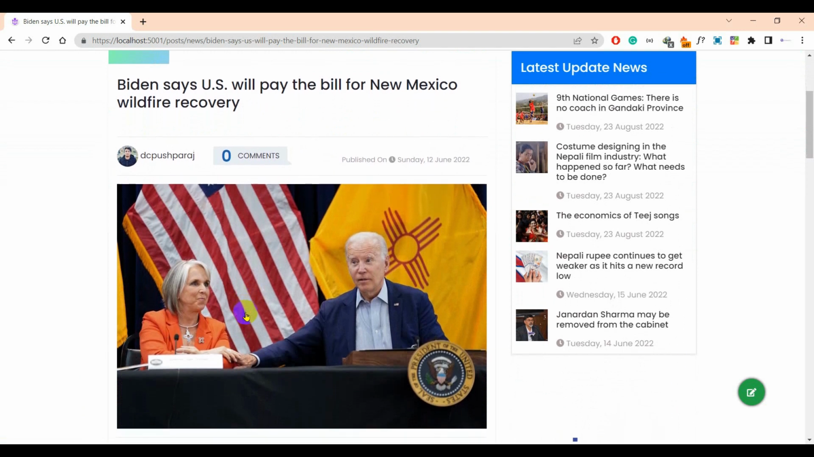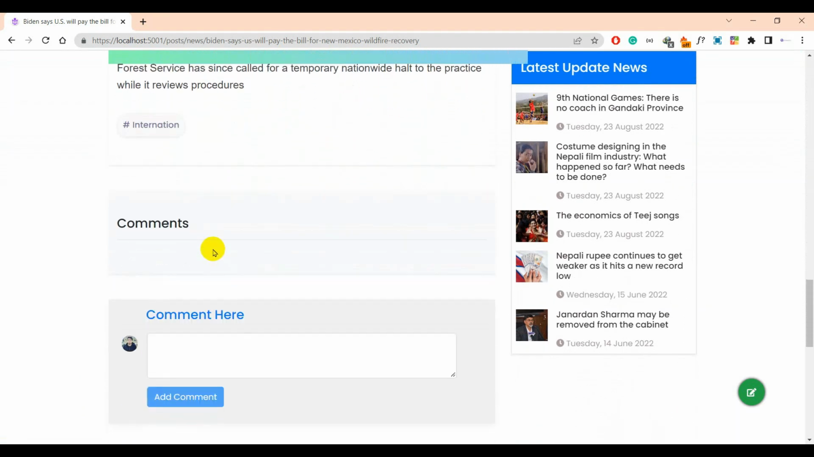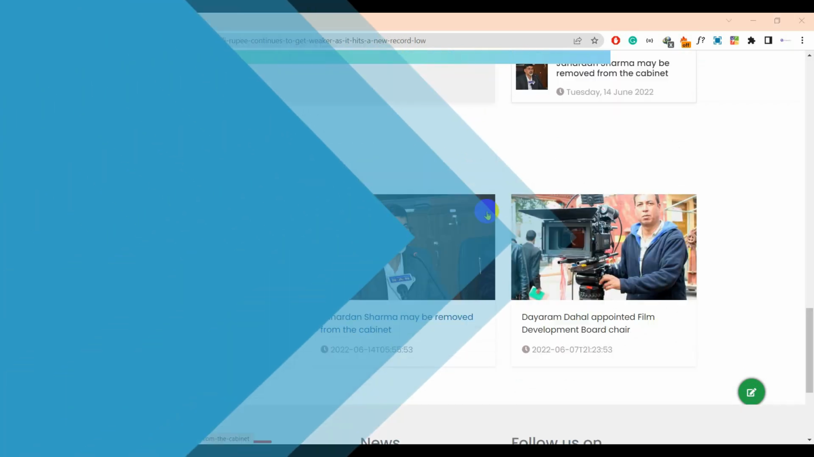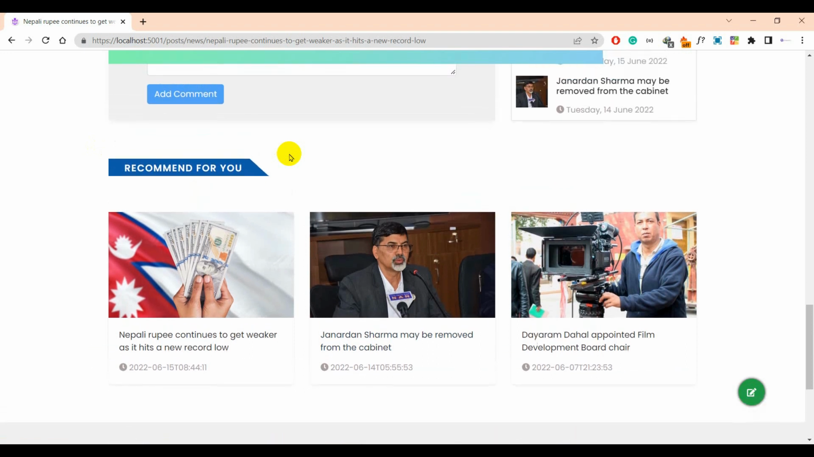This is the news detail page where user can read detail about news like this. This is the recommendation system where user get recommendation of news.